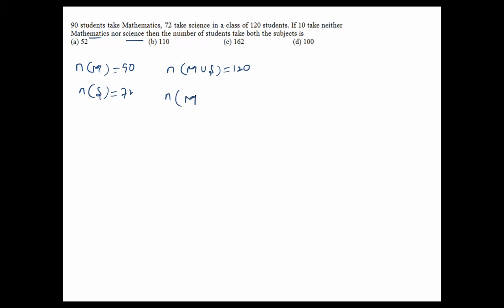they won't take mathematics and even science also. Not taking mathematics and science means M dash intersection S dash. That is nothing but 10. Then the number of students who take both subjects, what about this one? So here, 120, in the class, you can assume that is a union. Why? Because the number of students who take both subjects means n of M union S is the question mark. Now consider this one as the union.